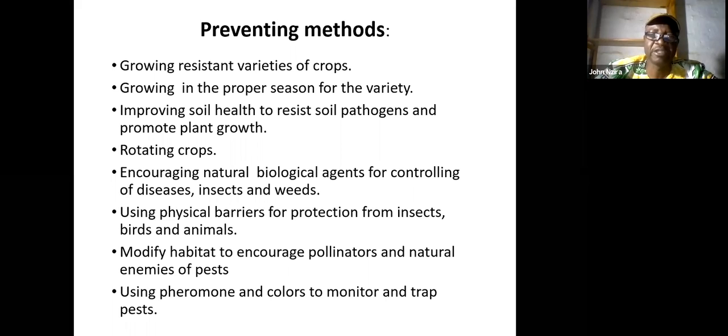Rotation is very important. Encourage natural biological agents for controlling diseases and insects and weeds. Those agents are wasps that can come in the field and other predators, or the spiders that can come in the field to control flying insects like the fruit flies. As I mentioned again, use physical barriers and modify habitats, and use pheromones and colors to monitor and trap insects.